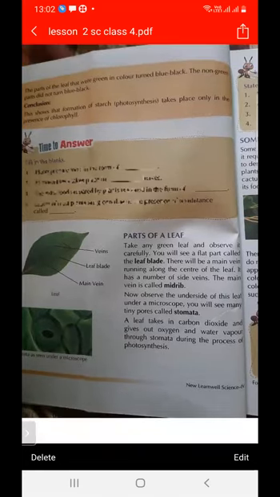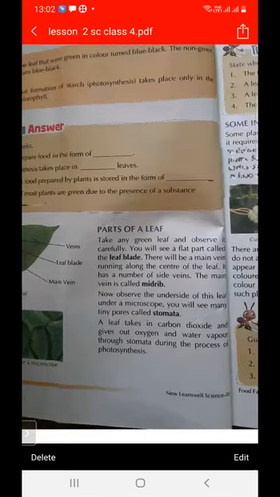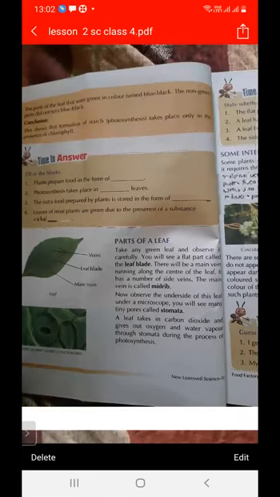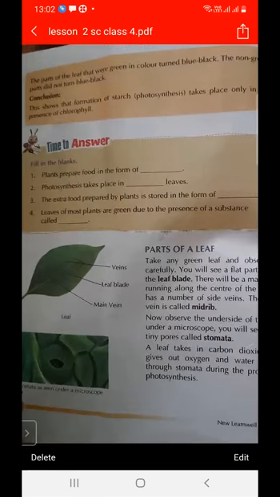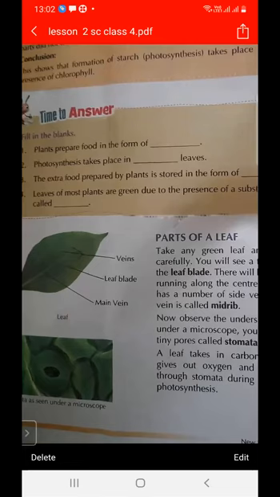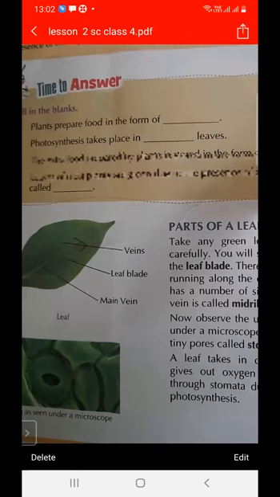And then observe this leaf under a microscope. You will see many tiny pores called stomata. And what are the parts of a leaf? There are three parts of the leaf. First is the flat portion of the leaf, which is called the leaf blade. And in the center, there is a line, and this is called the main vein. And there are also other lines, and these are called veins.